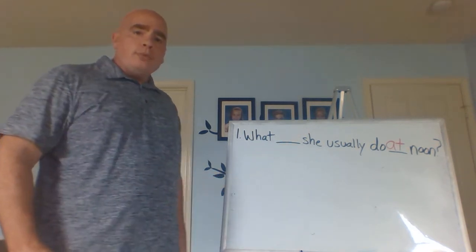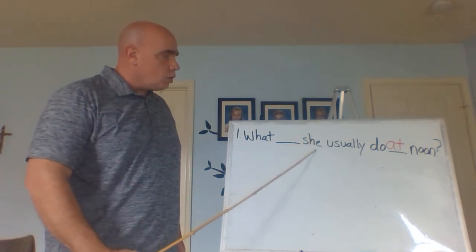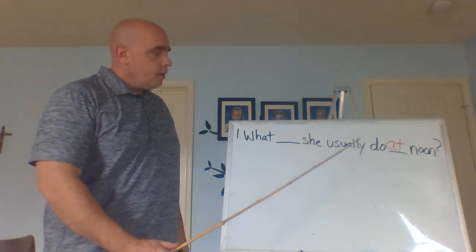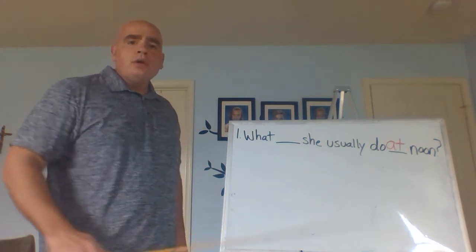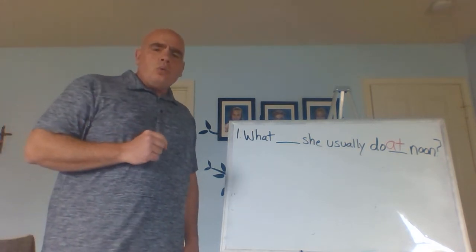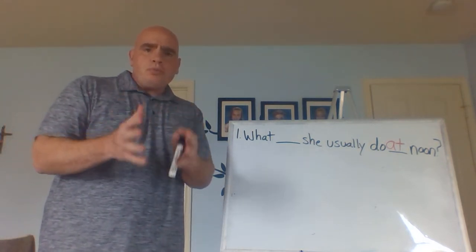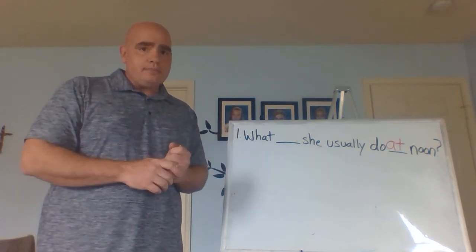But now we want to look at our do verb, okay? And what do verb do we want to use? So here, look, we have this word, she, okay? And then we have this word that's going to help us, usually. Usually. What do we think with the word usually? Do we think present, past, or continuous?